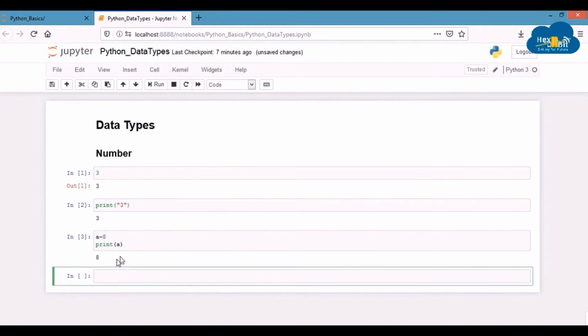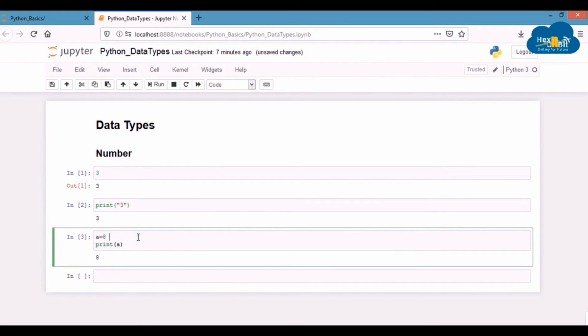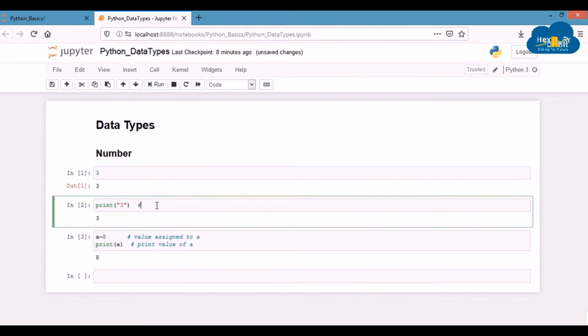First, the statement a equals 8. The variable a will get some space in our system memory, and this statement will assign the variable a the value 8. Then the print statement will simply print the content of the variable a.